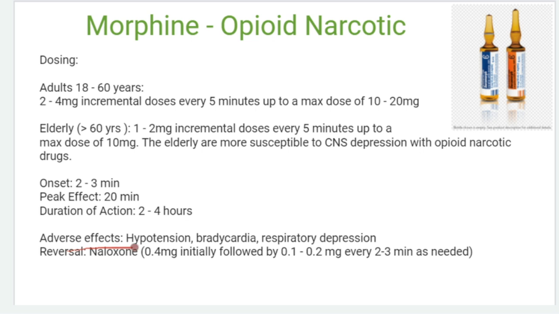The main adverse effects include hypotension, bradycardia and respiratory depression. Reversal is the same. It is an opioid drug, so we can use naloxone. Naloxone 0.4 mg initially, followed by 0.1 to 0.2 mg every 2 to 3 minutes as needed.